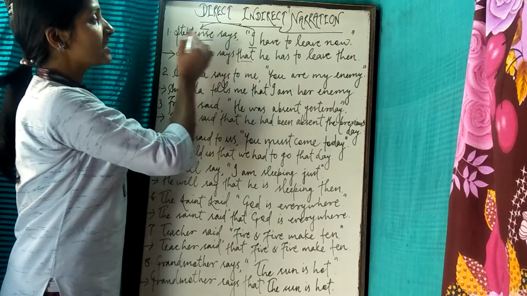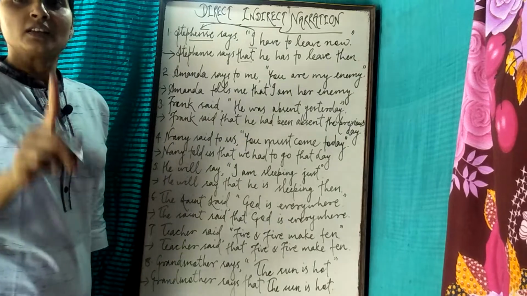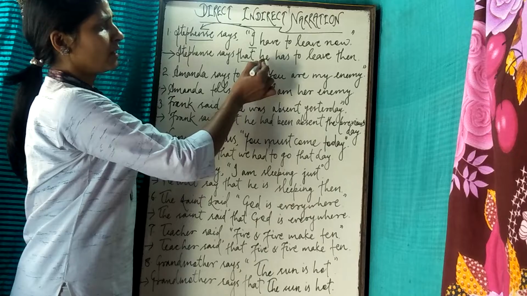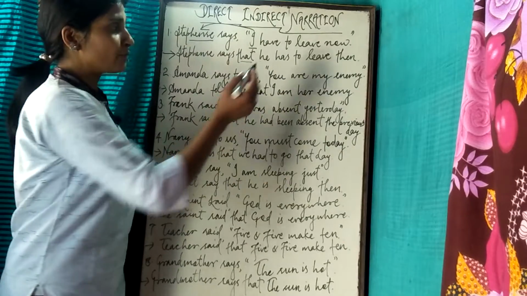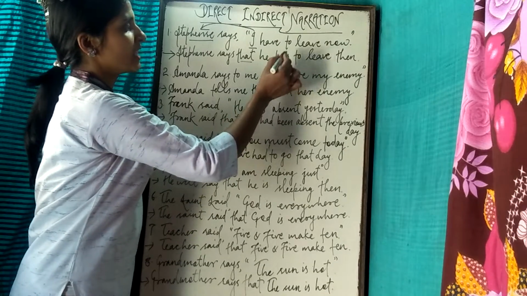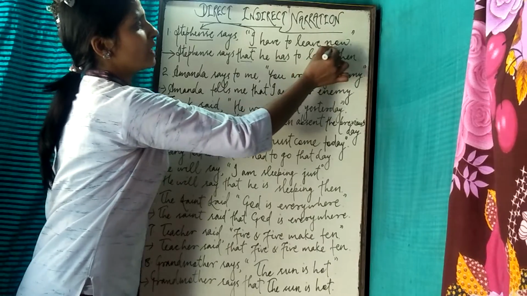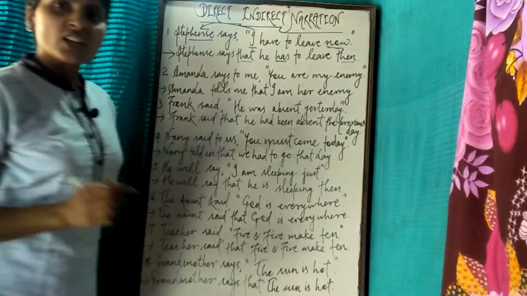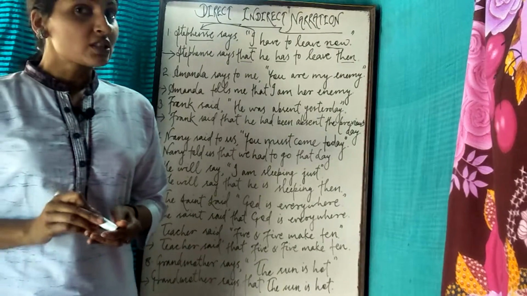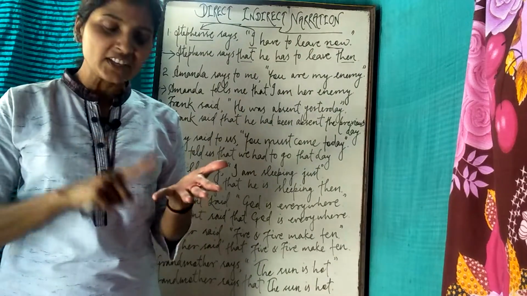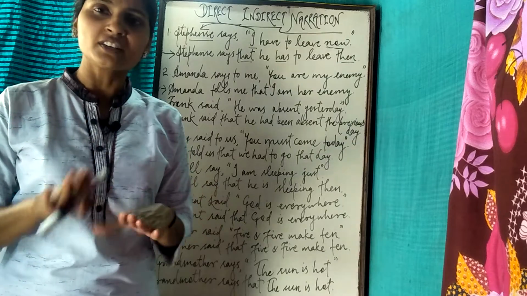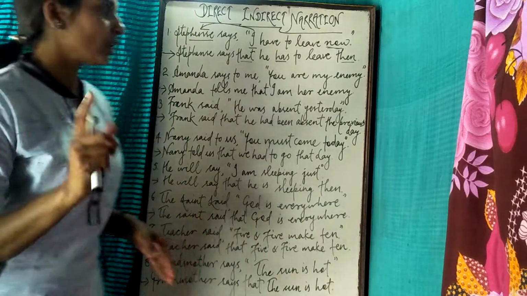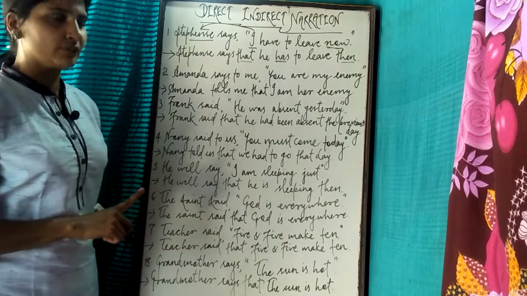How does I become he? Because here Stephen is male, Stephen is a boy, so we have to change it to he. And with he, it is singular, so we have to use has to leave. And now is a certain change, so we have to change now into then. Students, you have to be very conscious of the spelling of then: T-H-E-N, not T-H-A-N. The spelling will be T-H-E-N. I think you have got it perfectly.